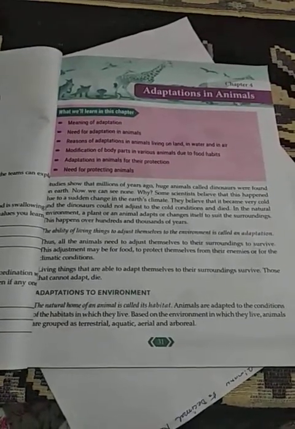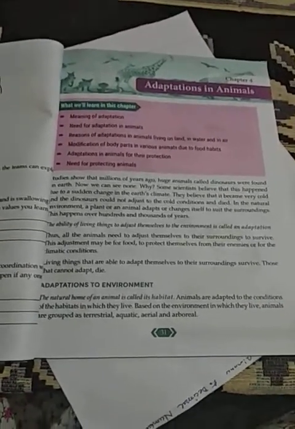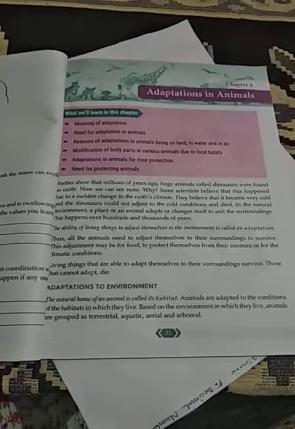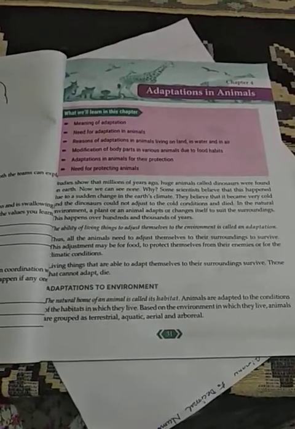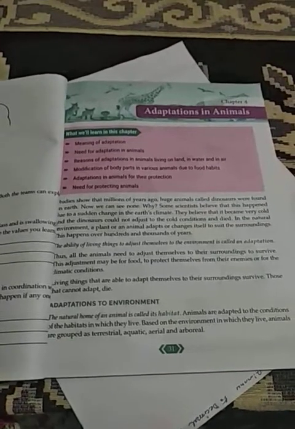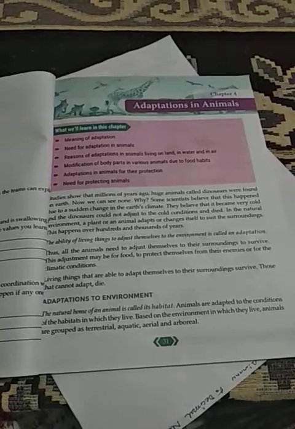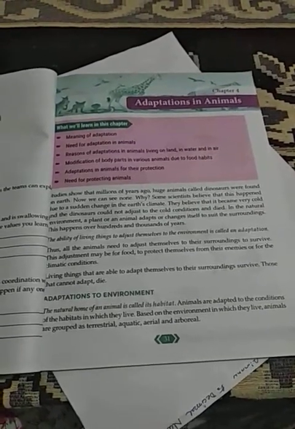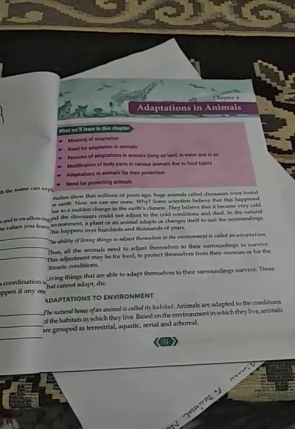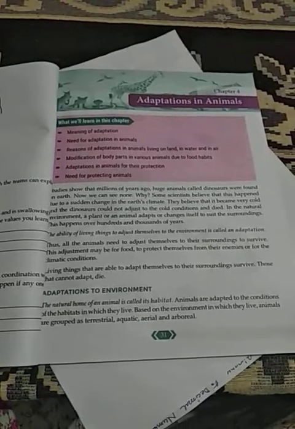So we will take the example of a fish. Everybody knows where a fish lives: a fish lives in water. So what is the habitat? The habitat of the fish will obviously be water, and since it lives in water, it will be called an aquatic animal. Yes, aqua means water and aquatic means one who lives in water. So it is called the aquatic habitat of the fish.